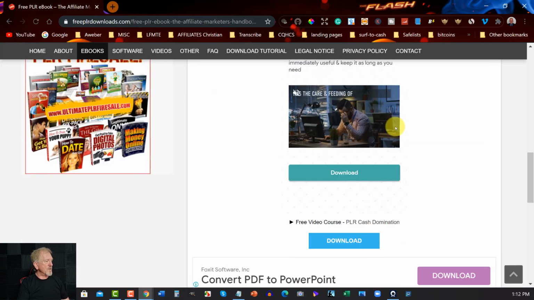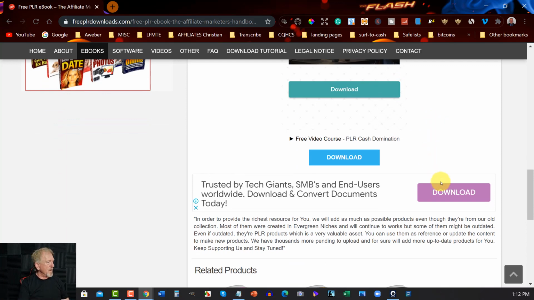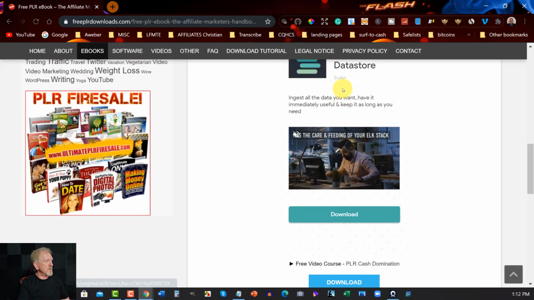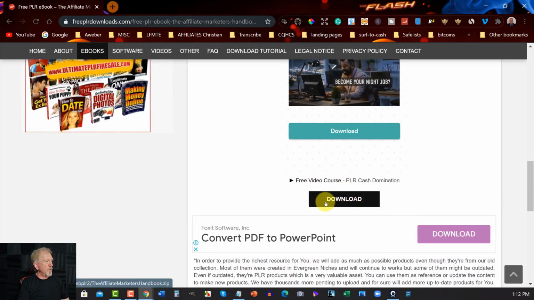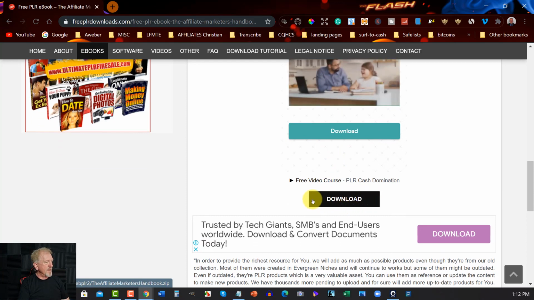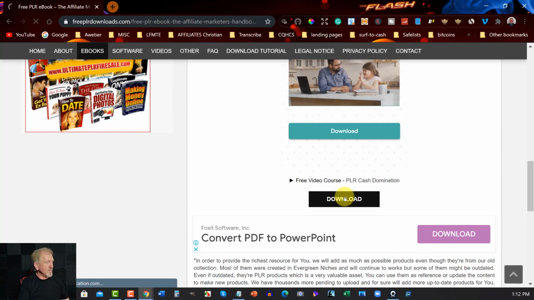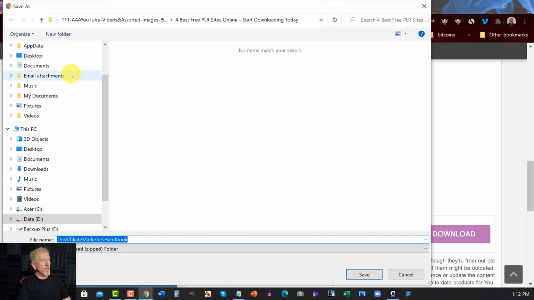license is. Now, I want to show you something here. For you to be able to get the download that you're actually after, they come up with all these different things that they advertise with. Now, this one here is an advertisement for the one above it. Now, what you're actually after is this blue one right here. And the blue one that turns black, that is the actual download link. So you click on that one, and that will allow you to download it wherever you want it.